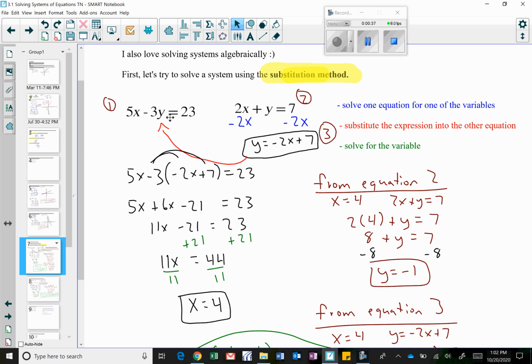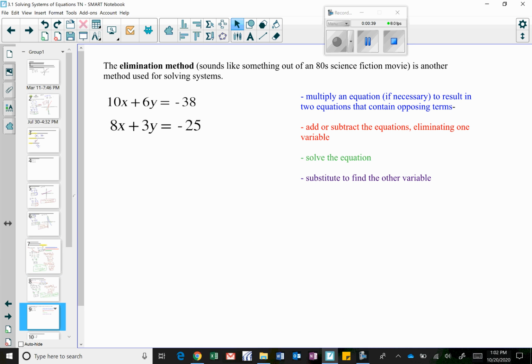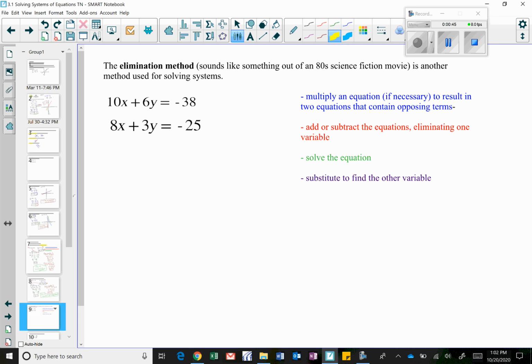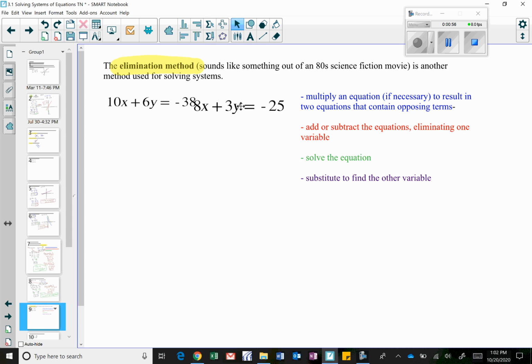This third method that I'm going to introduce is called the elimination method. And I think, quite honestly, the elimination method is usually our most favorite method. So what I'm going to do is start by doing an example, because I think that might be the easiest way to show what I'm doing. I'm actually going to keep these lined up. So here's my game plan.